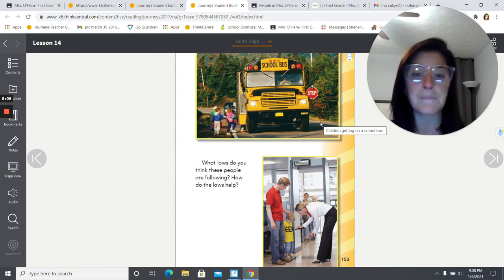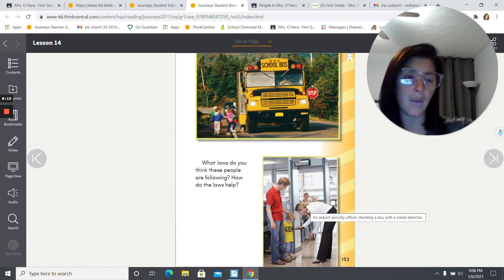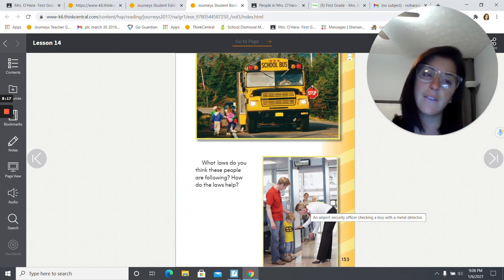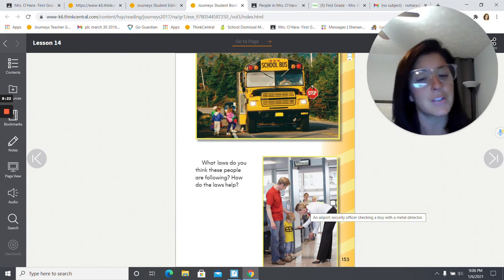And then if we look down here, this is a little boy and his dad going through airport security, and the lady is using a wand, to make sure that everyone stays safe on the plane, and to make sure that nobody is trying to bring anything dangerous onto the plane.